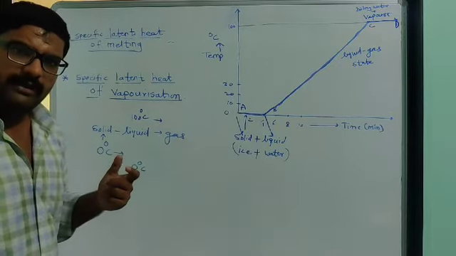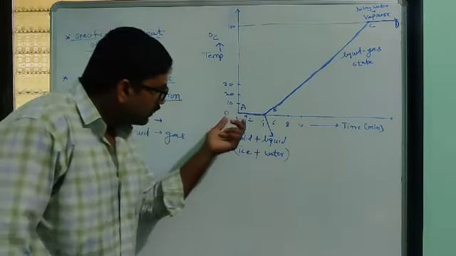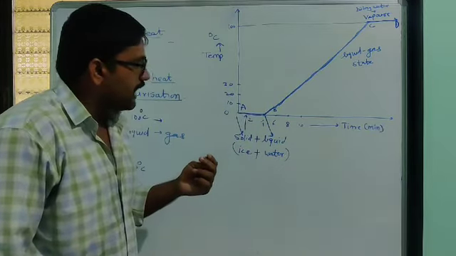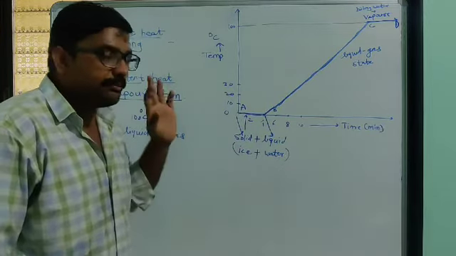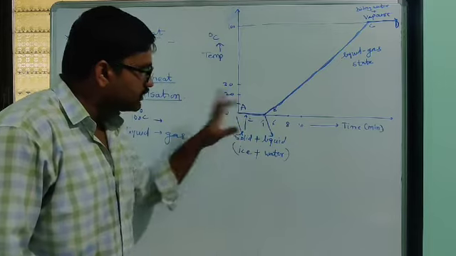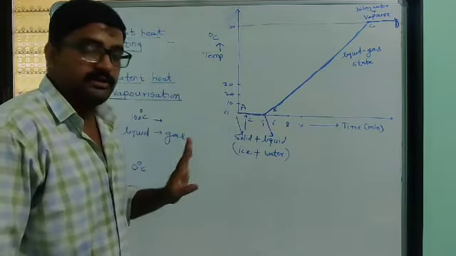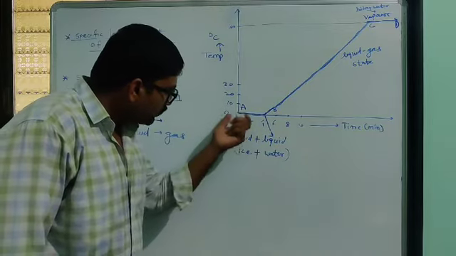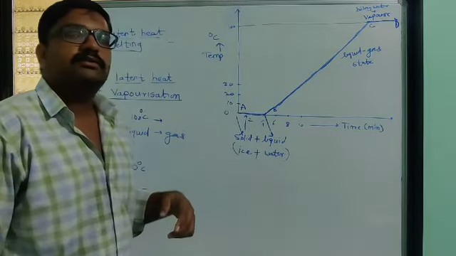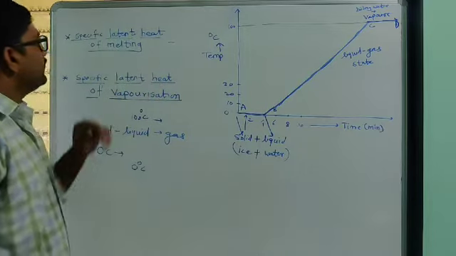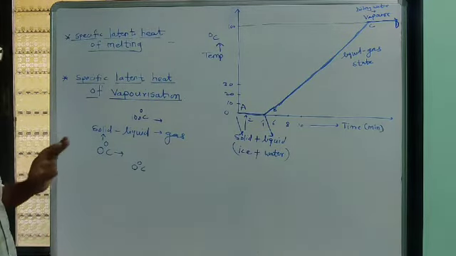Okay, latent heat of melting means what? It is the amount of heat we have to supply at a constant temperature. Look at 0, it is a constant temperature. At that temperature, due to supply of that heat, what happens? All the solid substance gets converted into liquid, that we call latent heat of melting. Specific latent heat means what?